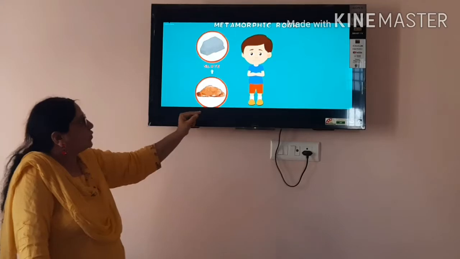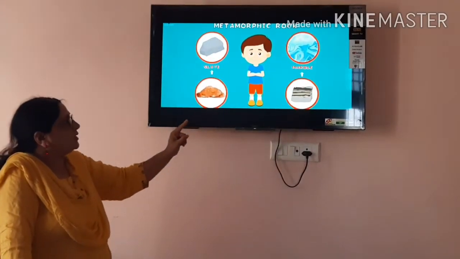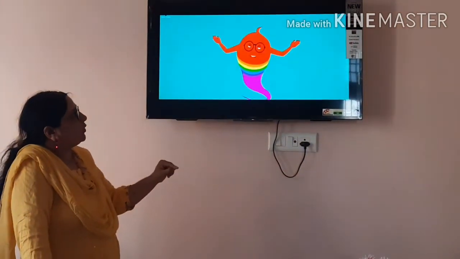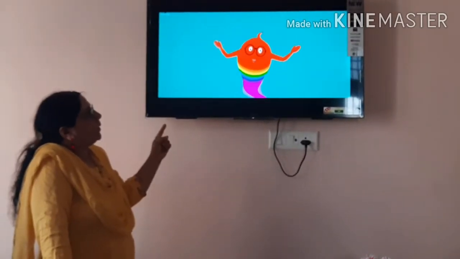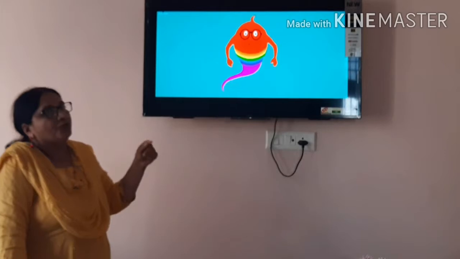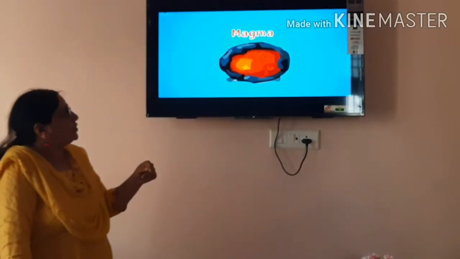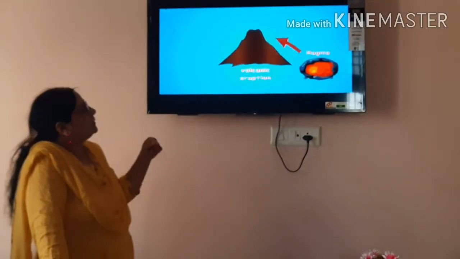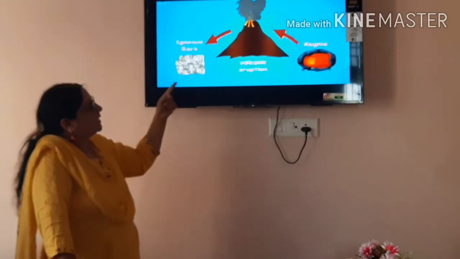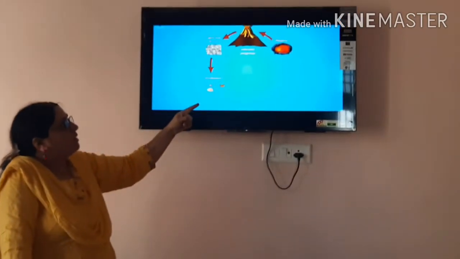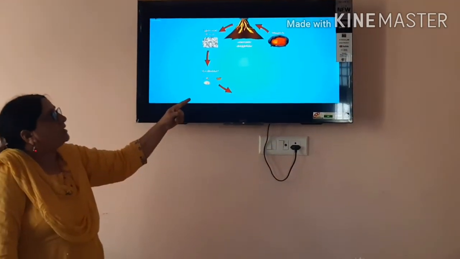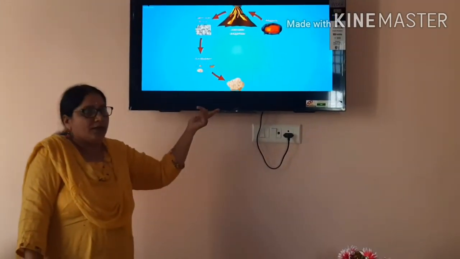Water cannot pass through them because pores are not present in them, which does not allow material to collect. Again, when the metamorphic rocks come under further heat and pressure, they change toward magma. Then the magma cools down, solidifies, and changes toward igneous rocks.